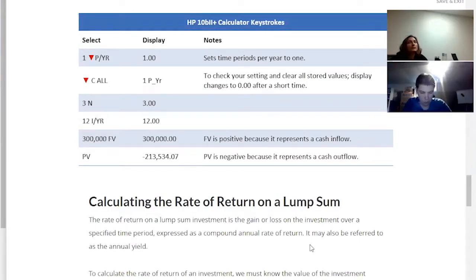All we did was store some variables and then click PV. Now it says 213,534, and the present value is negative because it represents a cash outflow. When we buy it, we are giving the money out, so it will be negative. When we sell it, we get the money back, so 300,000 is positive.